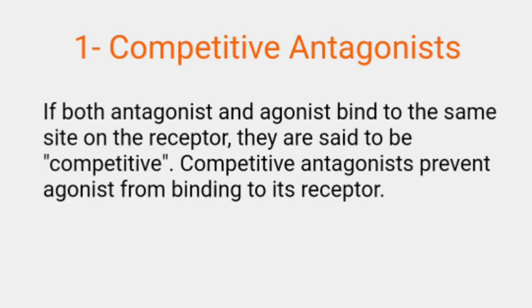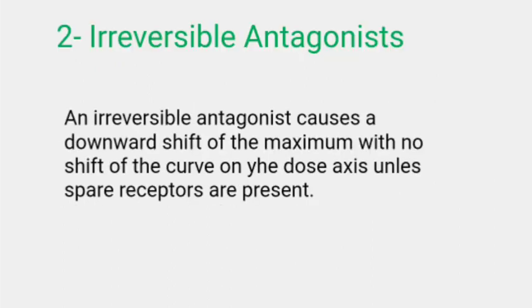Now I move toward its second type, that is irreversible antagonist. An irreversible antagonist causes a downward shift of the maximum with no shift of the curve on the dose axis unless spare receptors are present. The effect of a competitive antagonist can be overcome by adding more agonist. An irreversible antagonist, by contrast, cannot be overcome by adding more agonist. Competitive antagonists increase the effective dose, whereas irreversible antagonists do not.